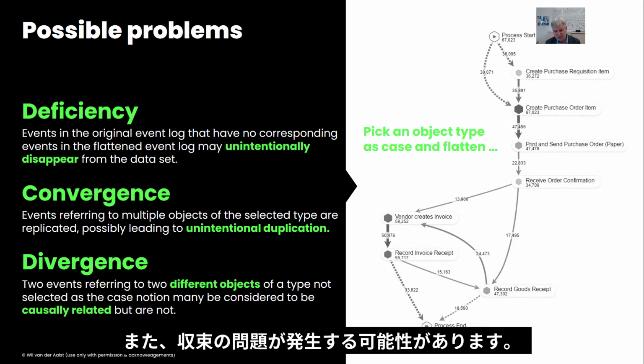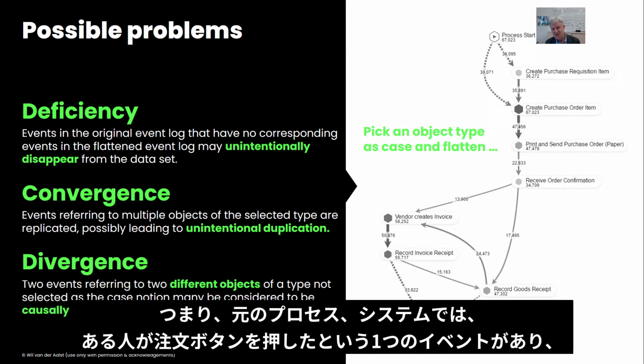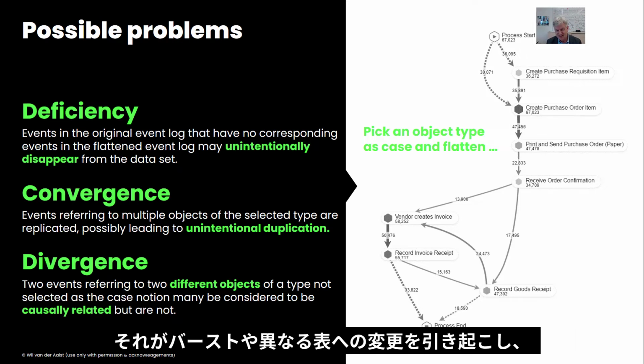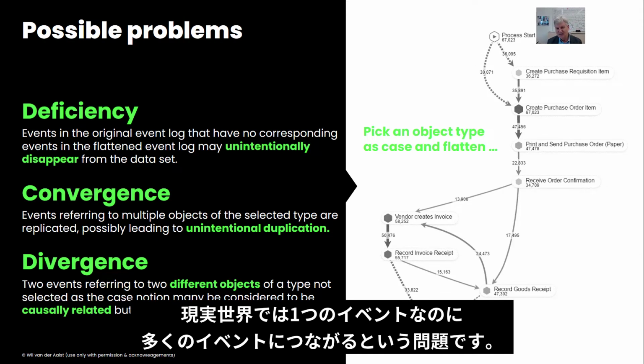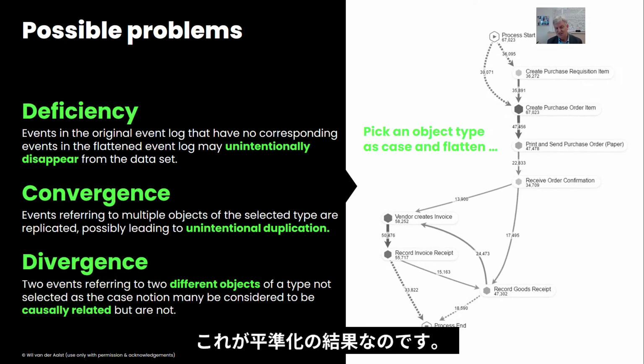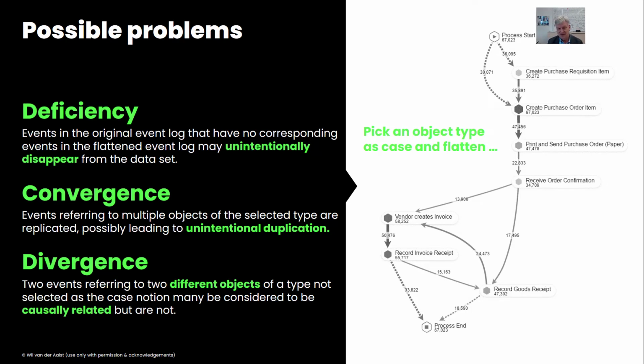We can have the convergence problem, that in our original process, in our original system, there was one event. A person pushed the button, place order, and that led to a burst of changes to different tables, leading to many low-level events, although it was one event in the real world. And this is the result of this flattening.